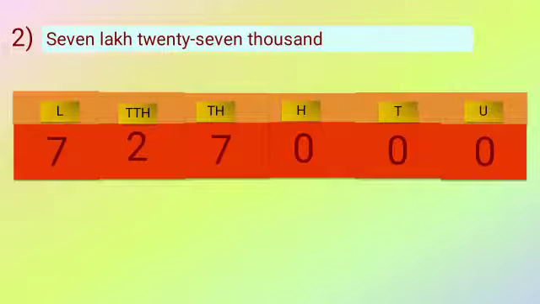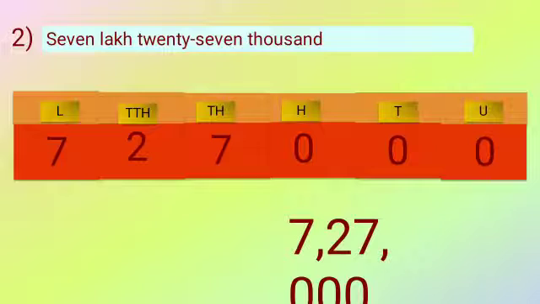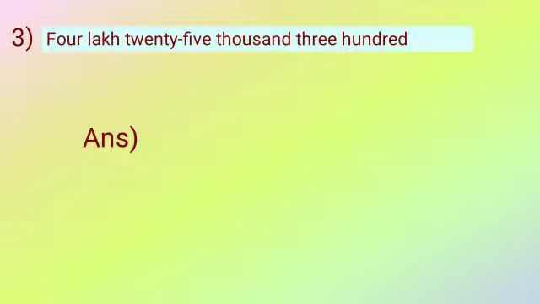Again, this is a very important thing. If in a number in words the digits are not present, the place values are not present, in that place you have to write 0. So here your answer is 7,27,000, that is with 0, 0, 0.